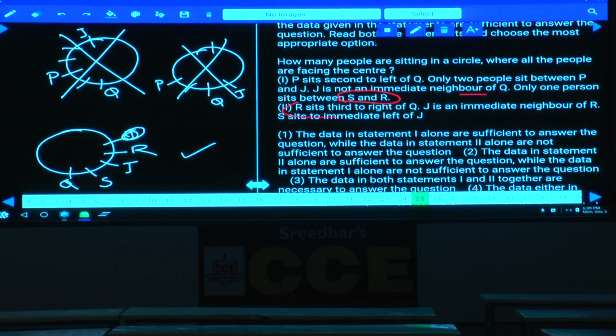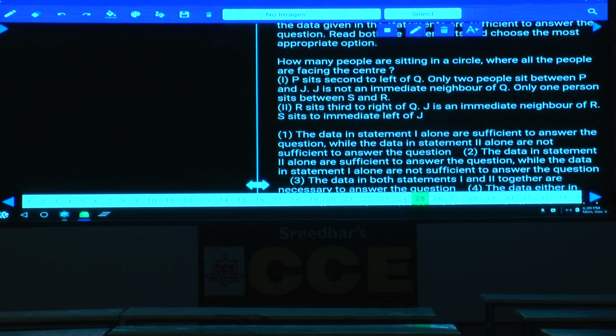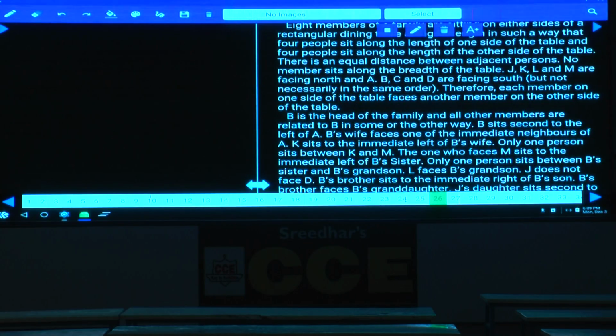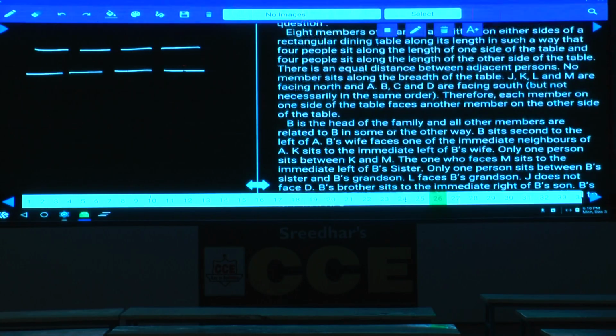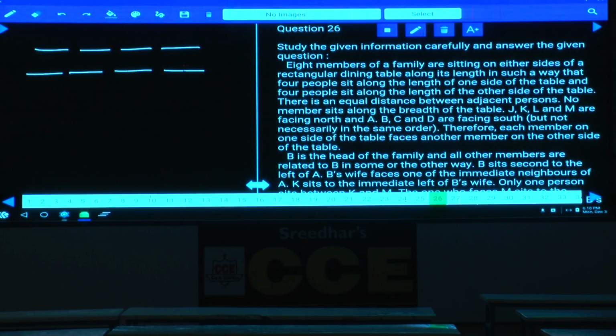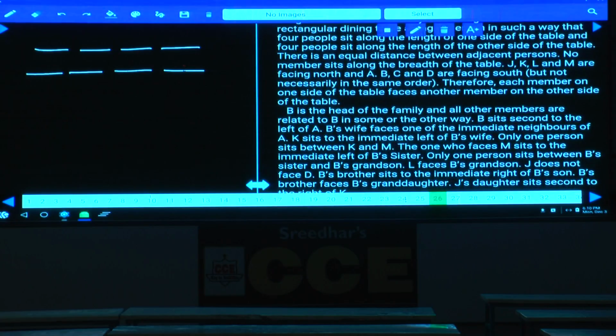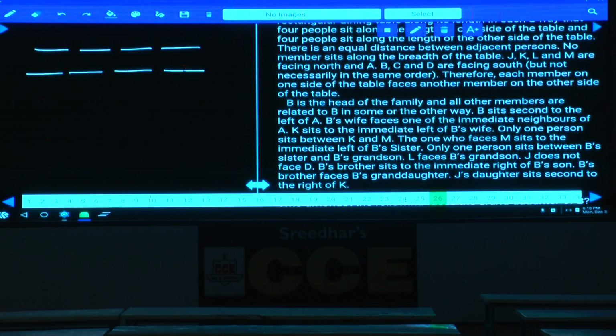Done with this? Then question numbers 26 to 30. Then what is given in this one? 8 members of a family are seated on either sides of a rectangular table. How many persons are there? 8 persons are seated on either side of a rectangular table, and now 4 persons on each of these sides. 1, 2, 3, 4, another 4 persons are like this. Now in total we have 8 persons. 8 members of a family are seated on either sides of a rectangular dining table along its length in such a way that 4 people sit along the length of one side of the table and 4 people sit along the length of the other side of the table. There is an equal distance between adjacent persons. No member sits along the breadth of the line.